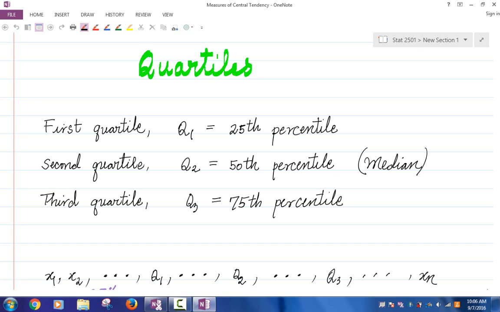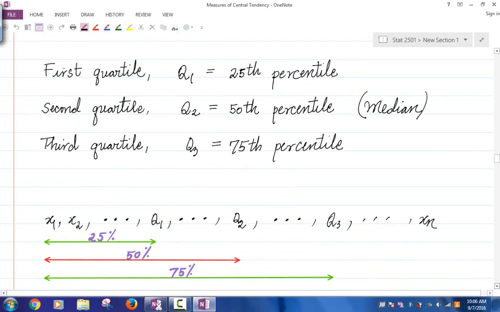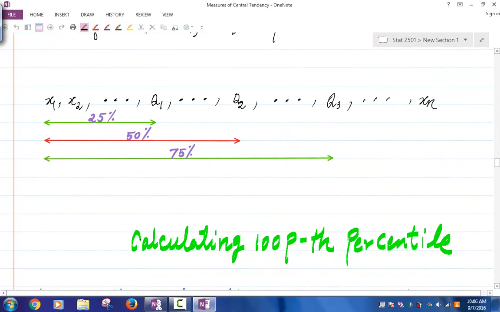So I made a picture for you. Think about the observations, which I am denoting here by x1, x2, up to xn. Maybe this is xi, this is xj, this is xk.